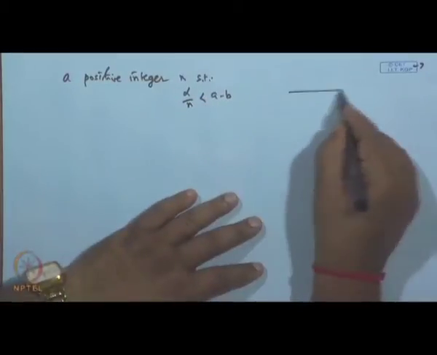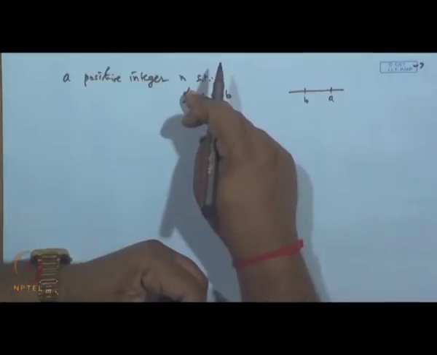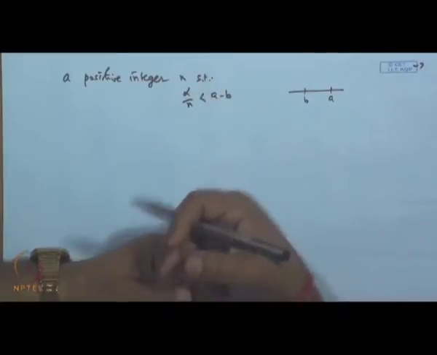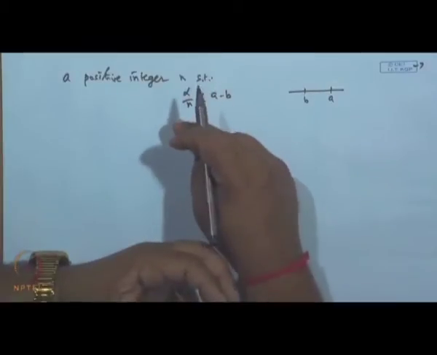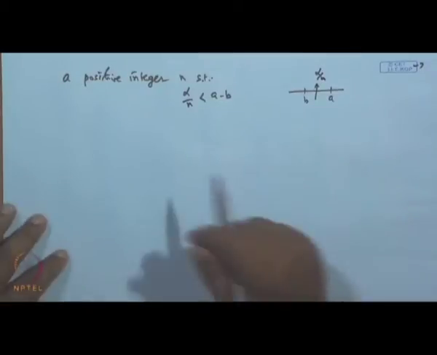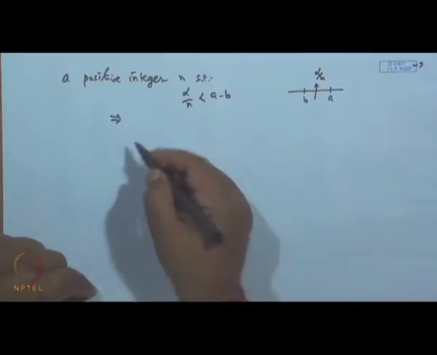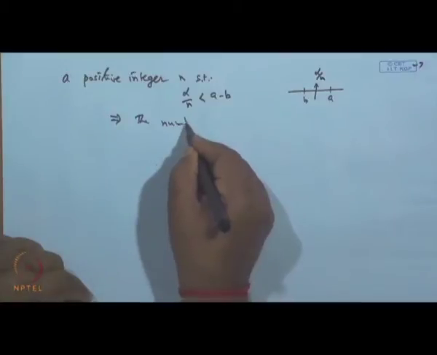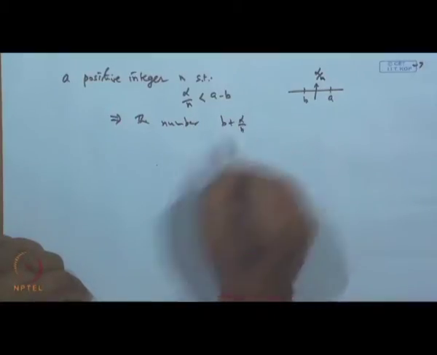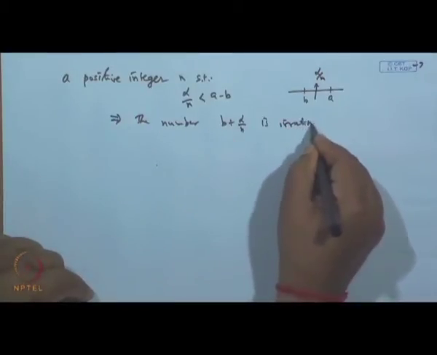What happens is, this is our number b, here is number a. Now, you picked up any irrational number alpha. So, n can be made as large as possible, so that alpha by n lies between this. It means that the number b plus alpha by n is an irrational number, is it not?